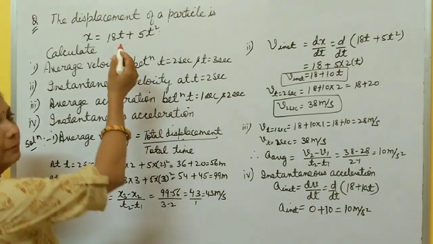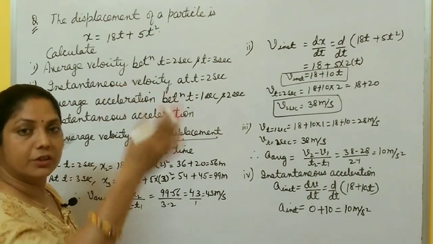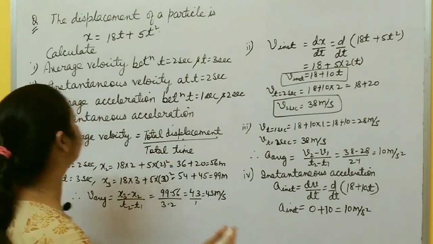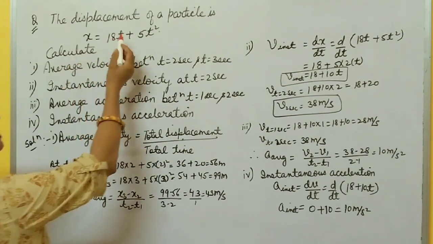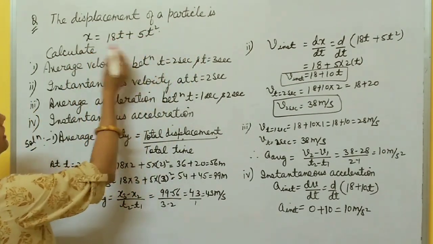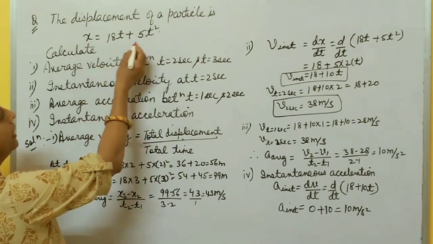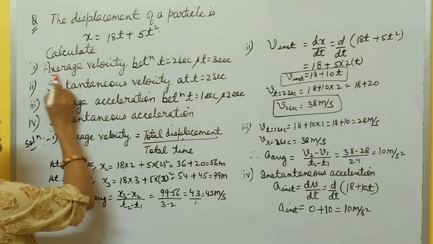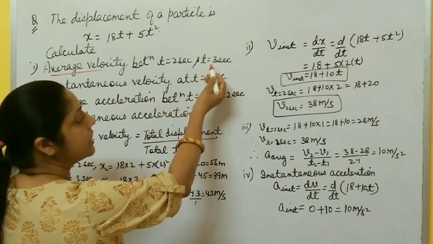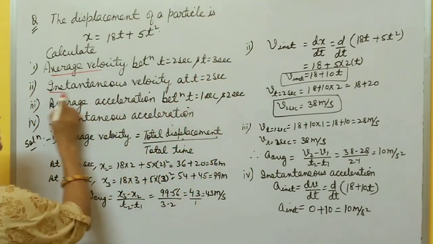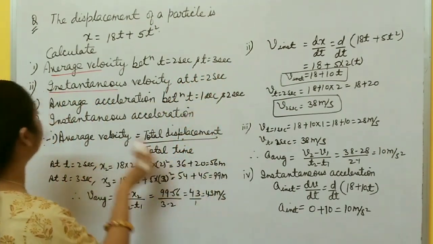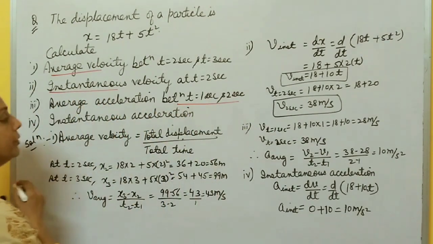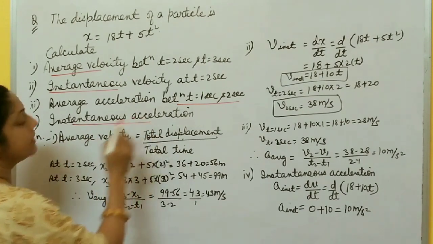Now one numerical based on average velocity, instantaneous velocity, average acceleration, instantaneous acceleration, right? Here, the question is: the displacement of a particle is given by this equation, x equal to 18t plus 5t square. Now you have to calculate average velocity between t equal to 2 seconds and t equal to 3 seconds, instantaneous velocity at t equal to 2 seconds, average acceleration between t equal to 1 second and t equal to 2 seconds, and also instantaneous acceleration.